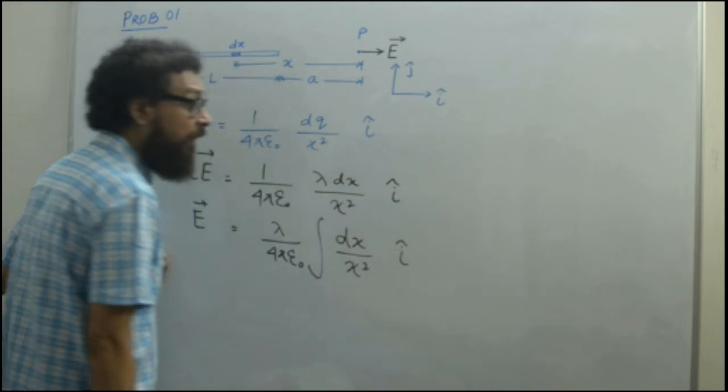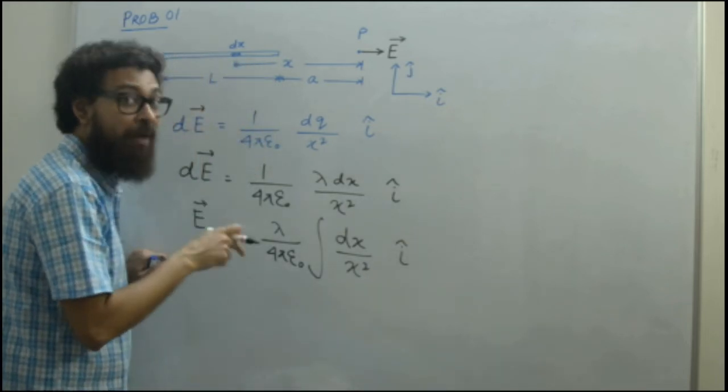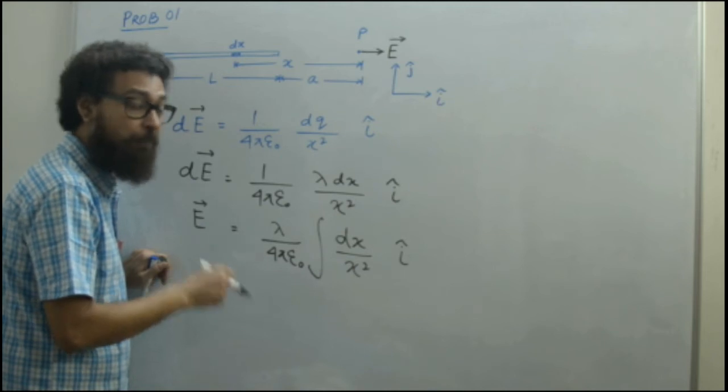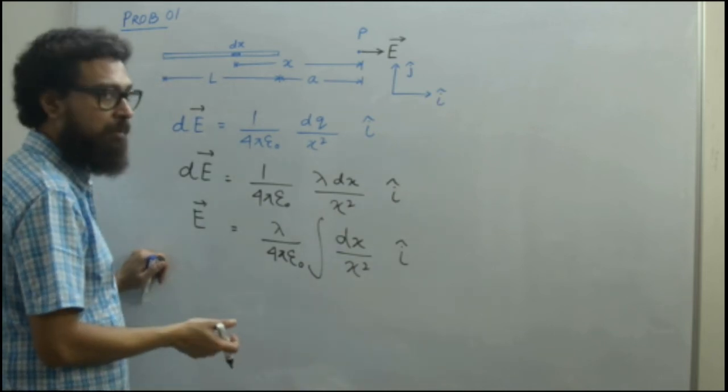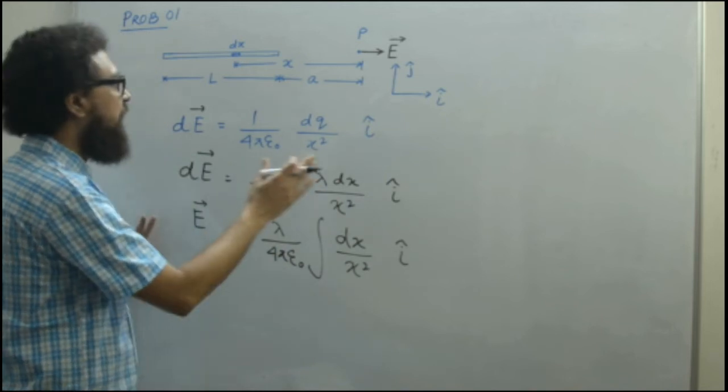Now, my beloved students, we have to specify the limits. From where to where can this dx extend?